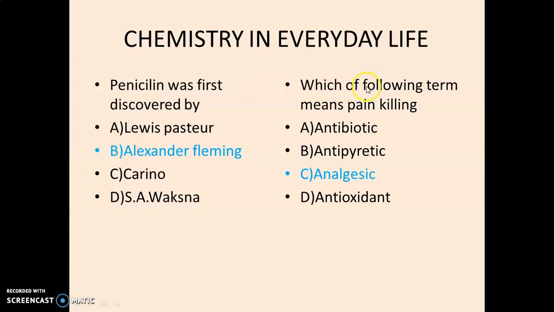Next question, which of the following terms means pain killing? There are 4 options: antibiotic, antipyretic, analgesic and antioxidant. The correct option is analgesic. Analgesics are the drugs which kill the pain and give relief to the central nervous system. Here the option is analgesic.